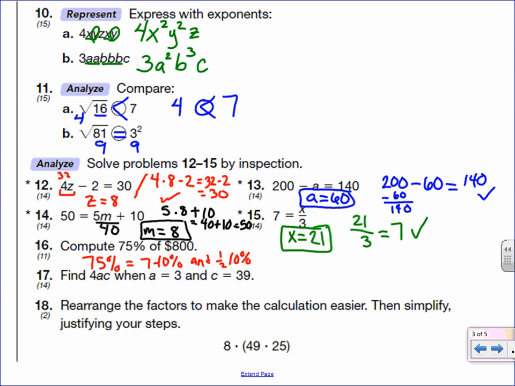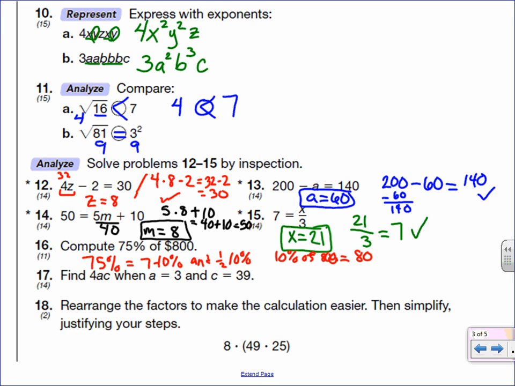So 10% of 800: if the decimal point is not there, it's way at the end. For 10%, I take that decimal point and move it one place to the left. So 10% of 800 is 80.